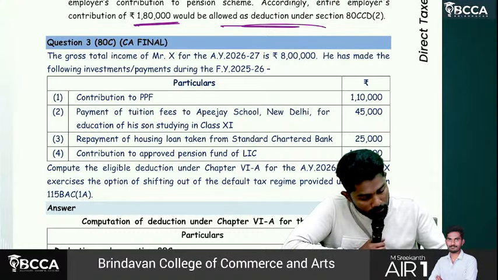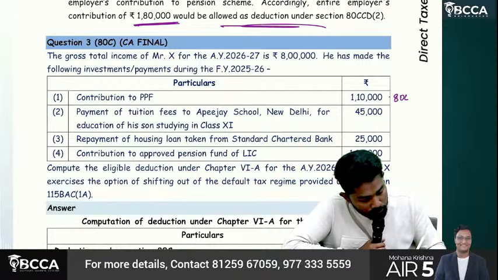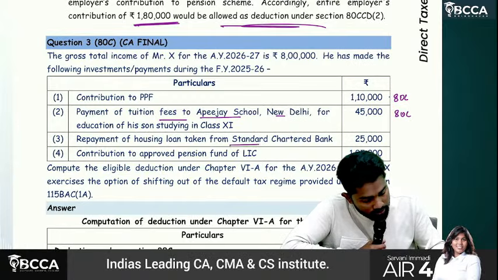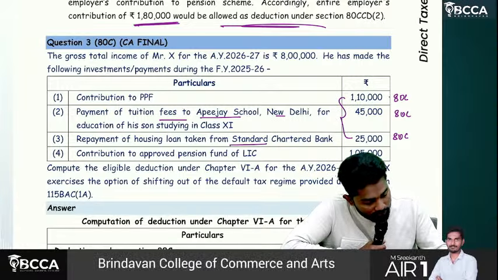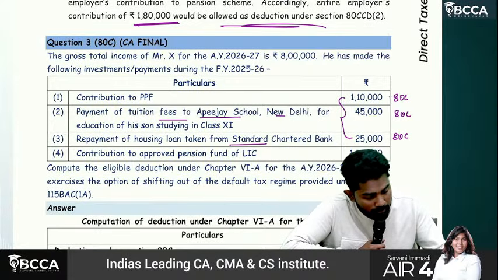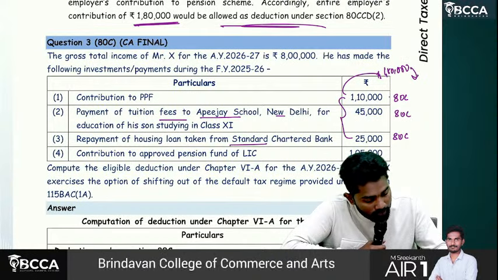Sir, contribution to PPF, etc. Tuition fee to school, tuition fee allowed, etc. Housing loan principal repayment, etc. So total how much, sir, here? 1,55,000 plus 25,000, total 1,80,000. But under 80C the maximum you can claim is how much? 1,50,000 only. So 1,80,000 is already restricted to 1,50,000.